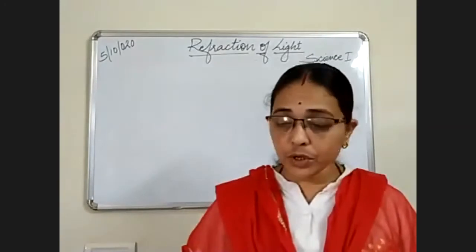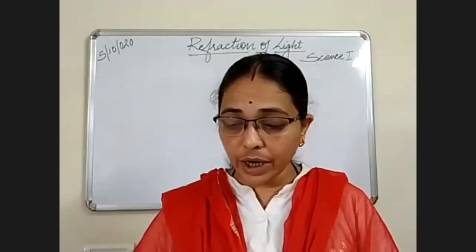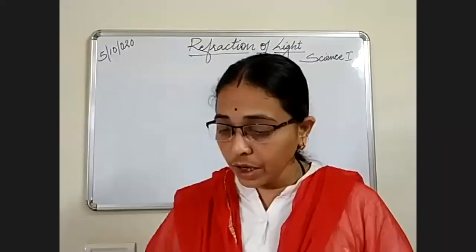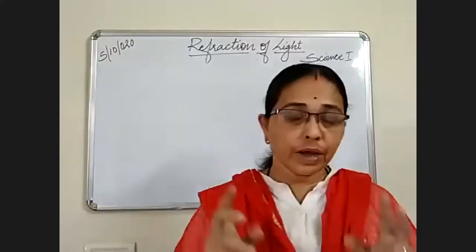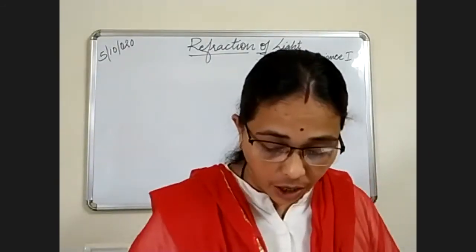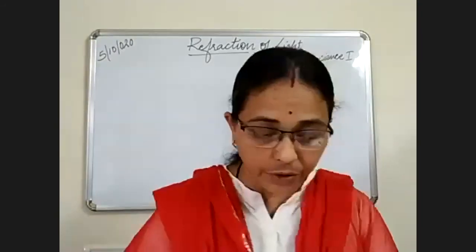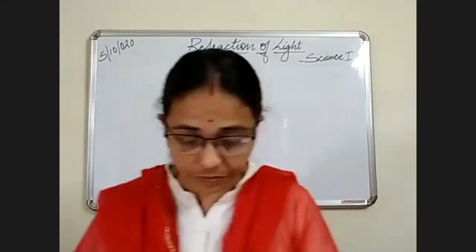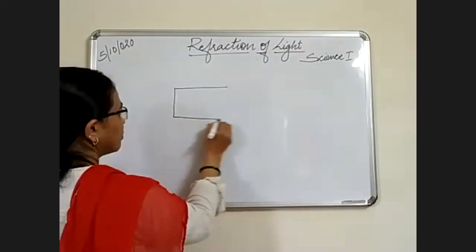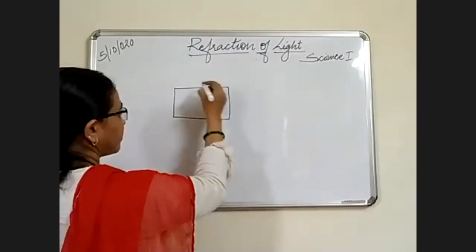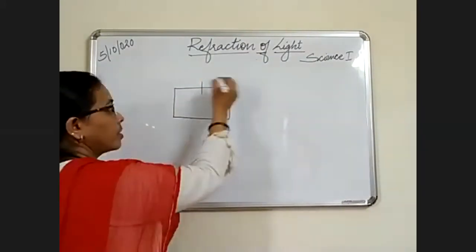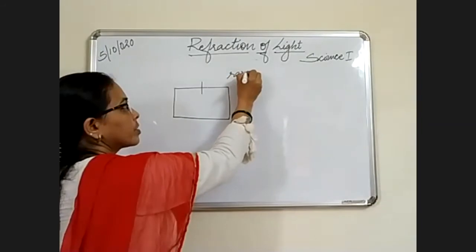So in your book, you have been given the refractive index of air, ice, water, alcohol, and kerosene. Now we are going to study when the light travels in three different ways, how it behaves. First diagram. Again, I will draw a medium, that is the dense medium. This is the rare medium, that is air.